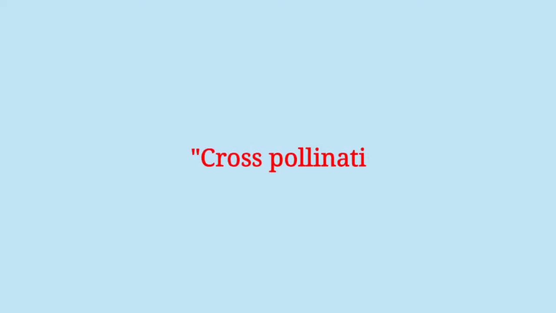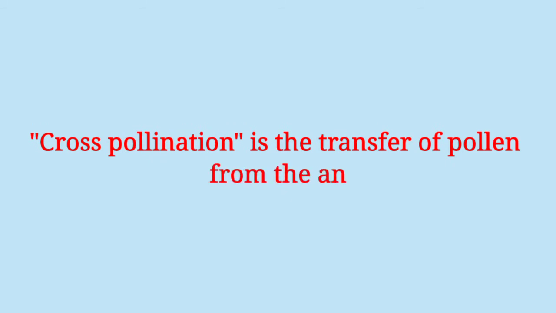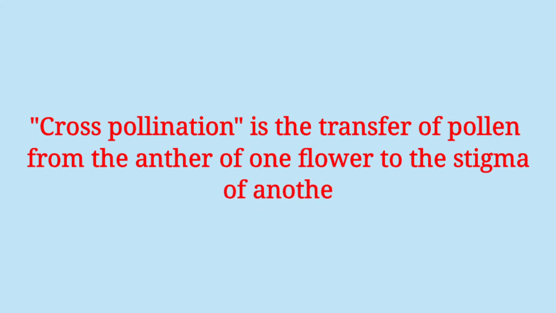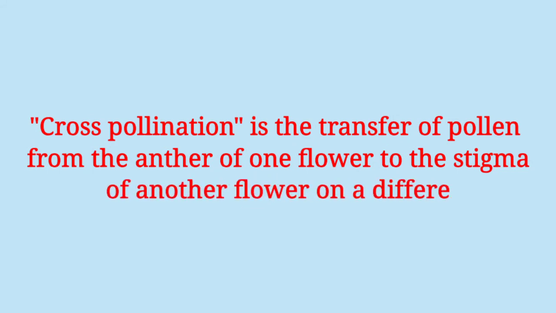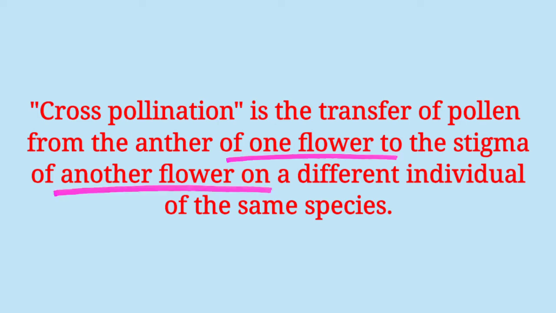Now let's see what is cross-pollination. Cross-pollination is the transfer of pollen grain from the anther of one flower to the stigma of another flower on a different individual of the same species. Here, different individual of the same species means different plants, but those plants must belong to the same species. So here transfer of pollen grain will take place from one flower to another flower. So for cross-pollination we always need two different flowers.